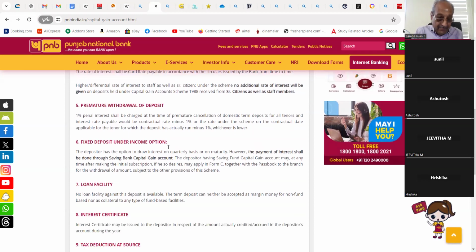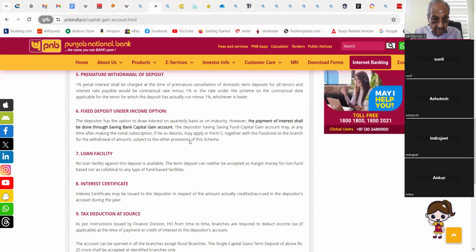Premature withdrawal of deposit. 1% penal interest shall be charged at the time of premature cancellation of domestic term deposits for all tenors, and interest rate payable would be contractual rate minus 1%, or the rate under the scheme on contractual date applicable for the tenor for which the deposit has actually run minus 1%, whichever is lower.